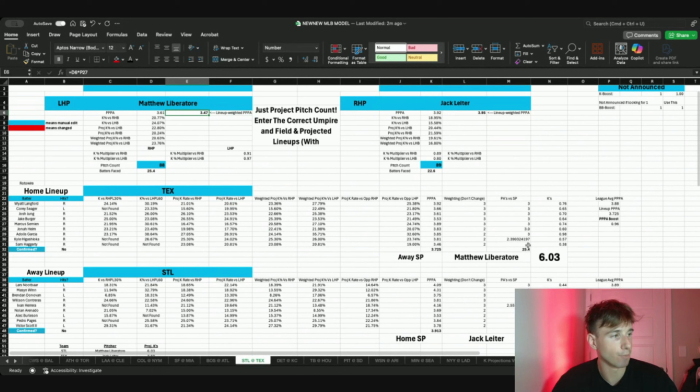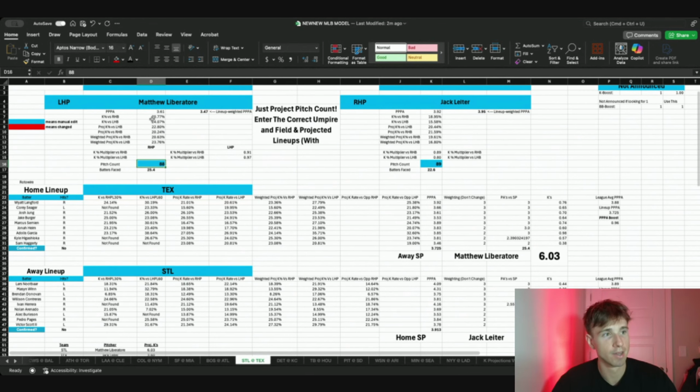So I basically have him facing a ton of hitters, which is 25.4. I don't even have him throwing a ton of pitches. I just expect him to be super efficient on his pitches due to how the Rangers are and due to how he is. Also, guys, his multiplier stuff on an at bat level is pretty good, especially for how efficient he is. He strikes out righties at a decent rate, lefties not terrible. None of the stuff's too crazy.